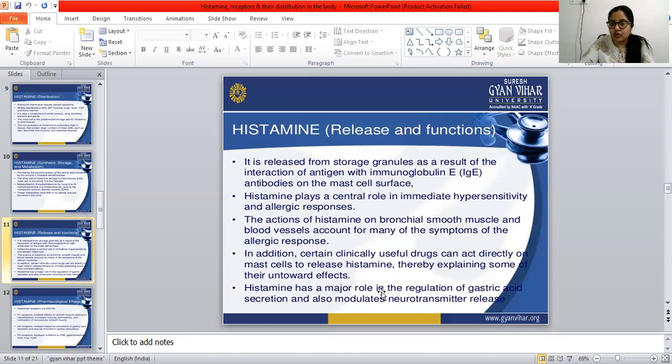Histamine has a major role in the regulation of gastric acid secretion. Why is this histamine released? Because histamine has a major role in regulating gastric acid secretion.